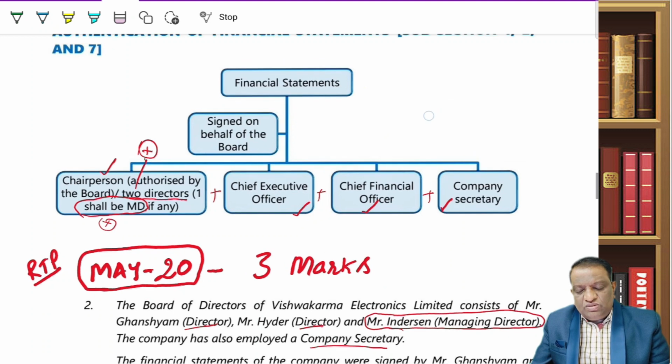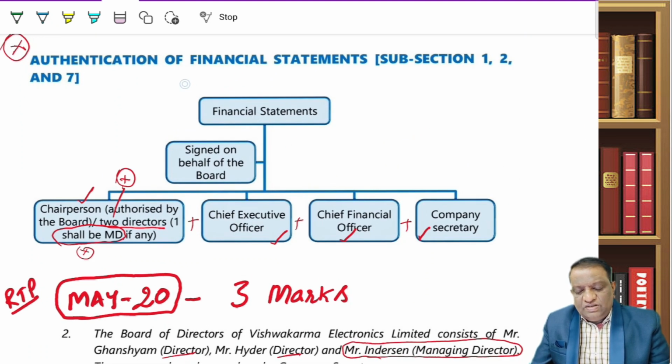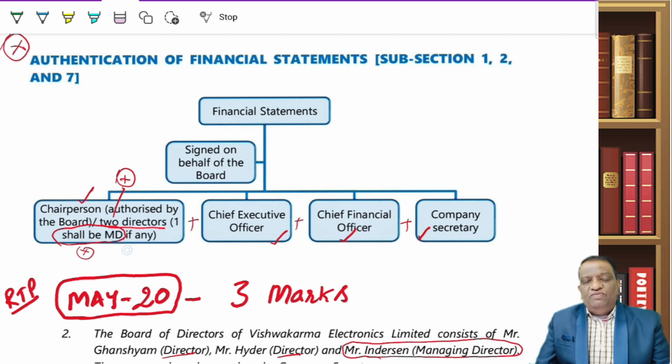Now, just to recap, we have already discussed who will have to sign the financial statements: either the chairperson or two directors. Out of these two, one shall be the managing director, if at all the company has a managing director. This is a must.